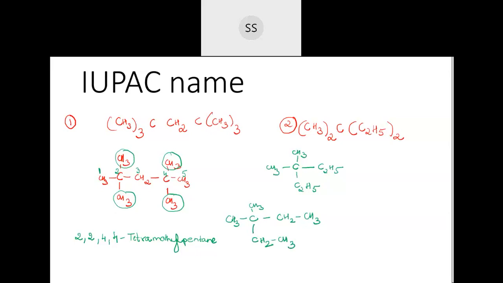So I've written the open structure here. After writing, don't directly go to this chain. You have to see which is the longest possible chain. The longest possible chain can start from anywhere. So here, see, this will become the longest possible chain.